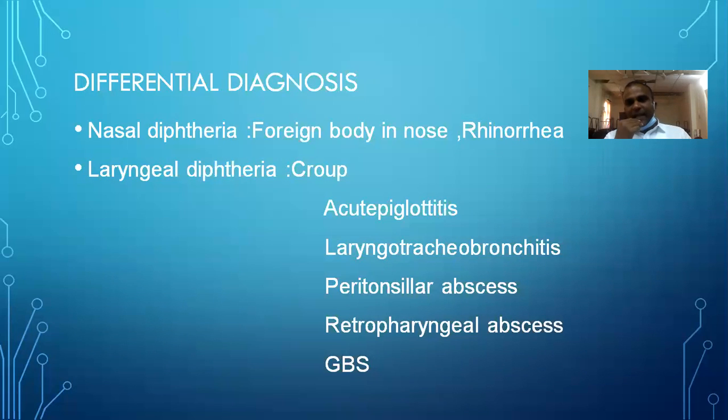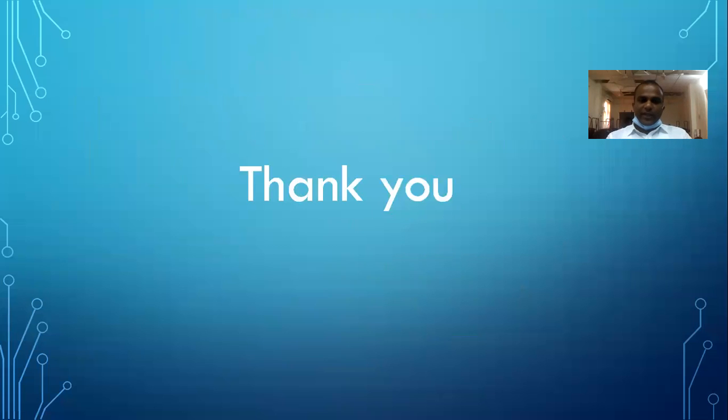So nasal diphtheria, if there is sudden difficulty in swallowing, can mimic foreign body in the nose, rhinorrhea, or nasal block. Laryngeal diphtheria can be confused with acute epiglottitis, laryngotracheobronchitis, and peritonsillar abscess, where it may mimic the bull's neck deformity, and retropharyngeal abscesses. And in the CNS, what I said is GBS and tetanus. So thank you.